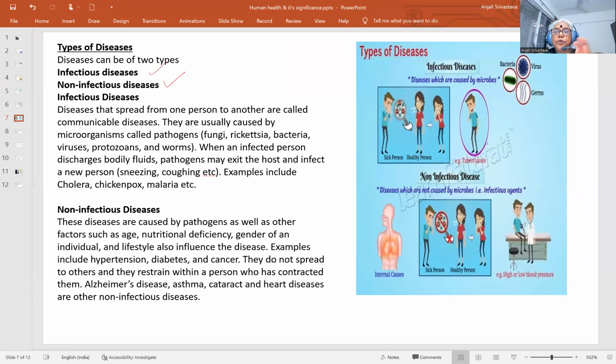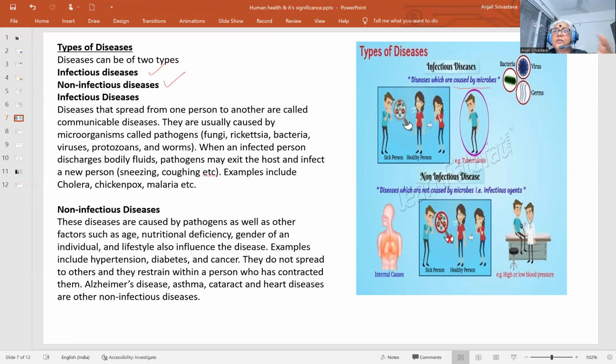Infectious diseases are those diseases which spread by direct contact, from one person to another. They are the communicable or transmissible diseases, which spread by coming into contact with the diseased person, and are mainly caused by microbes. These are the pathogens that we will see.